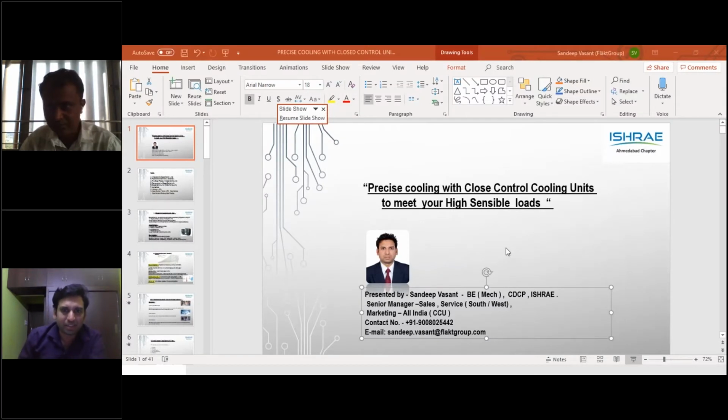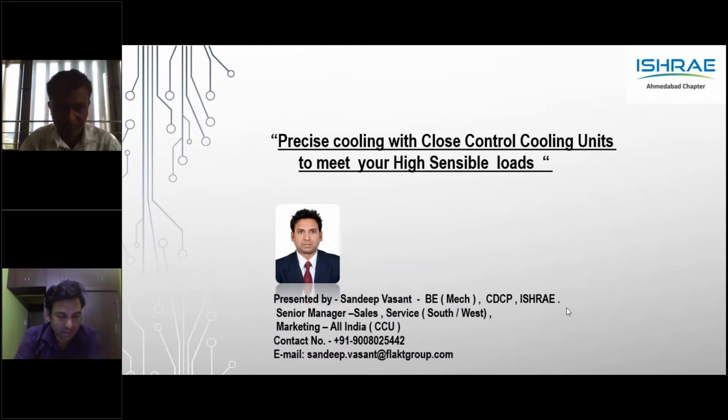To meet critical 24/7, 365 days high sensible cooling application. What are critical? Critical cooling loads are your servers, network, UPS, battery rooms, machinery, textile; all these are critical. When I say high sensible, it is the increase in temperature primarily from the machine.